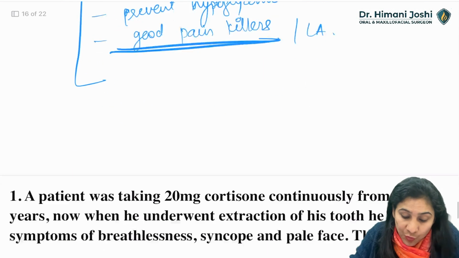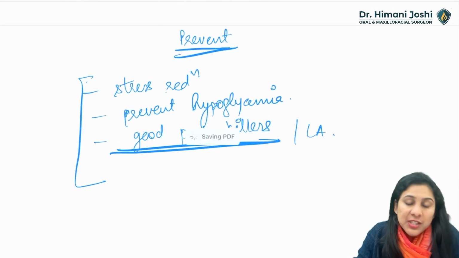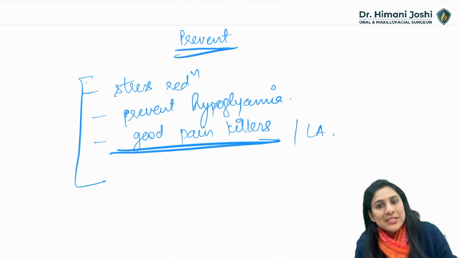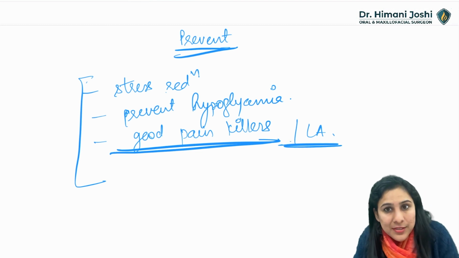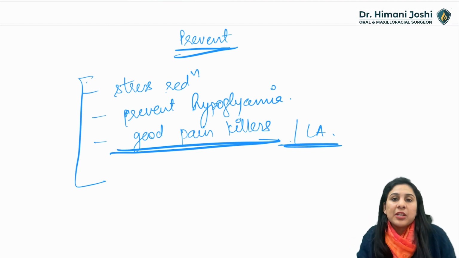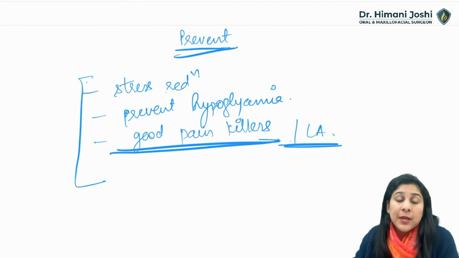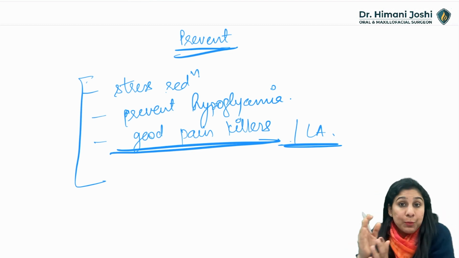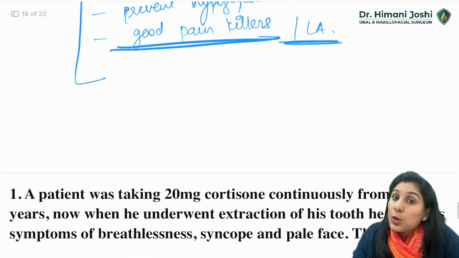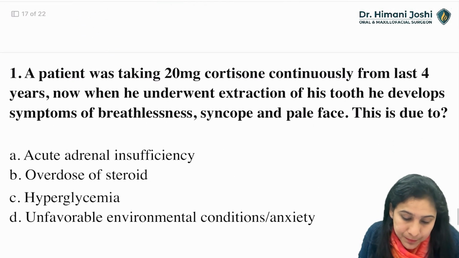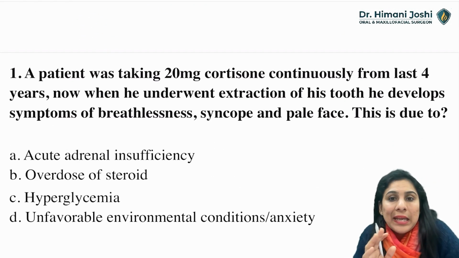All right. So what is the conclusion here? Okay, let's discuss 5 questions that have come previously in the exam with answers, and then we will conclude that subset. We have seen Indian protocols, we have seen different university protocols, we have seen the protocols depending on the type of surgery. Now let us see the questions that are asked in the exam. A patient was taking 20 mg cortisone.